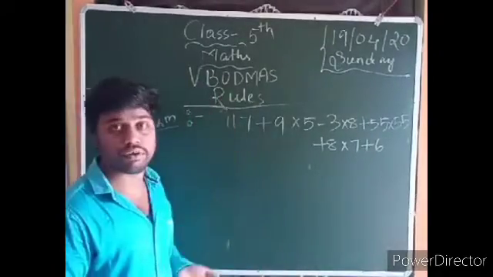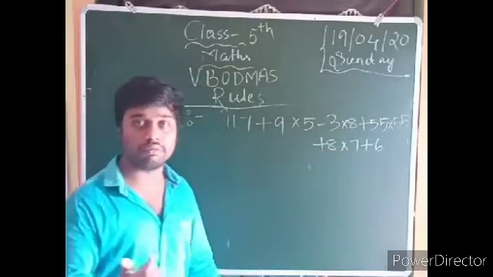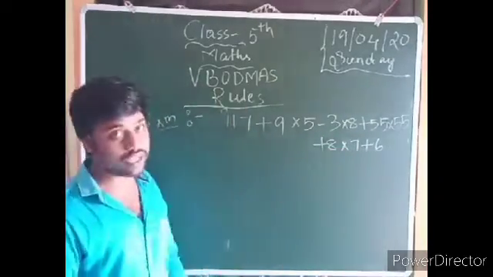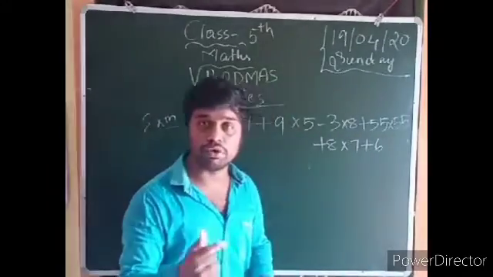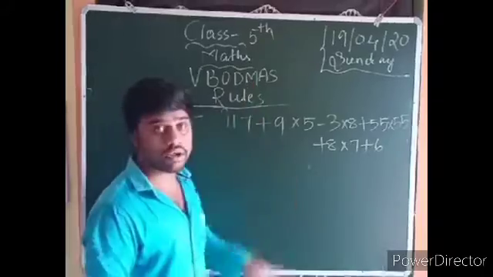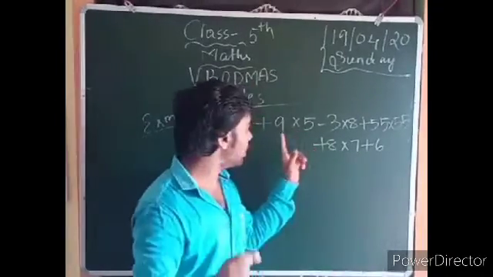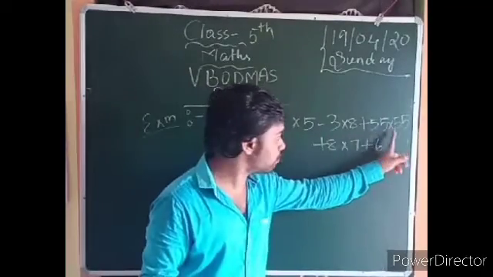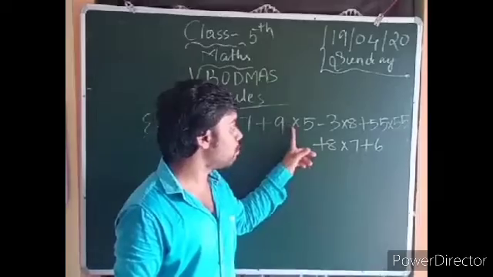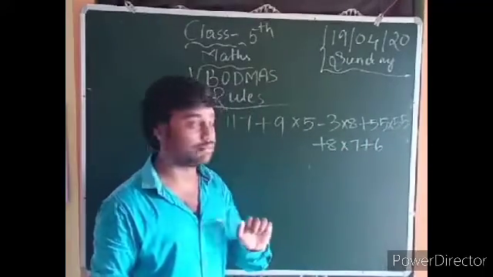And next, O means what? Of. Is any "of" present? No, so you can leave it. Now D is division. Is any division structure present? No, so you can leave it. Now M means what? Multiplication. Multiplication is present here, and here, and here. Total how many multiplications? 1, 2, 3, 4 multiplications are present.